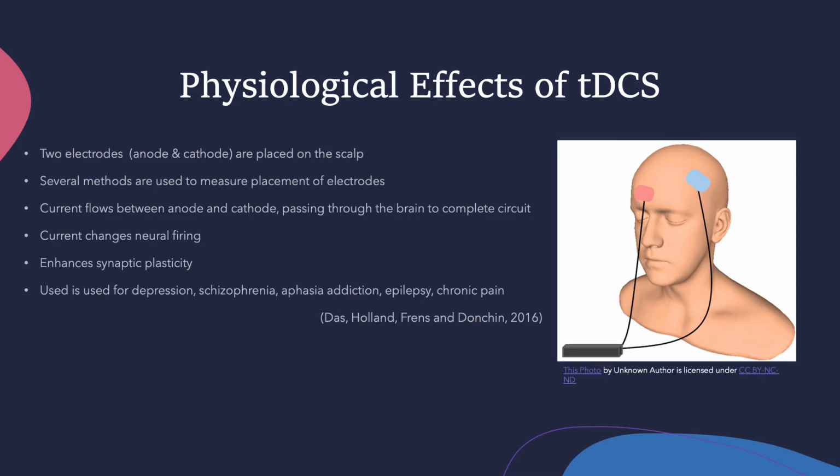Current then flows between the anode and the cathode, passing through the brain to complete a circuit. This current going through the brain changes the neural firing by strengthening synaptic transmission between neurons by augmenting synaptic plasticity. TDCS has been used for a range of different mental illnesses. So this includes depression, schizophrenia, epilepsy, addiction, and chronic pain.